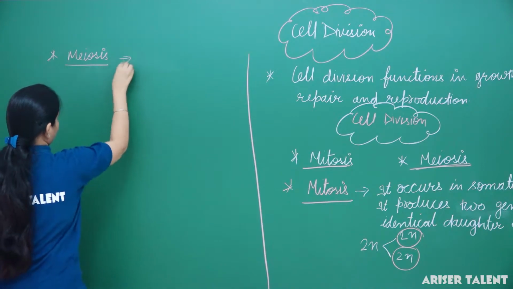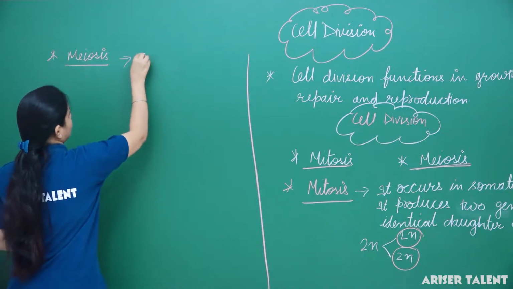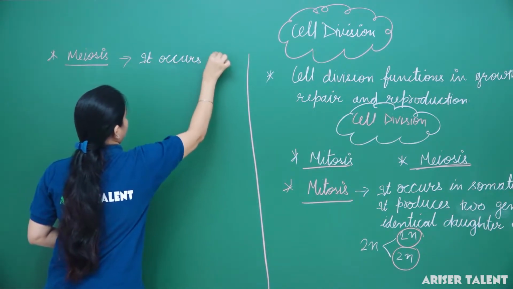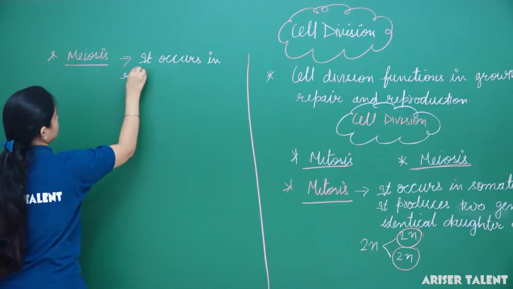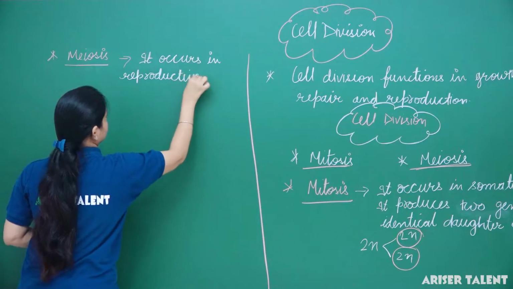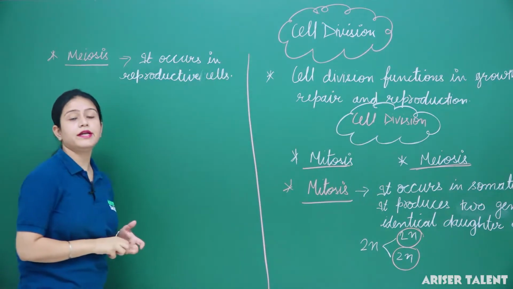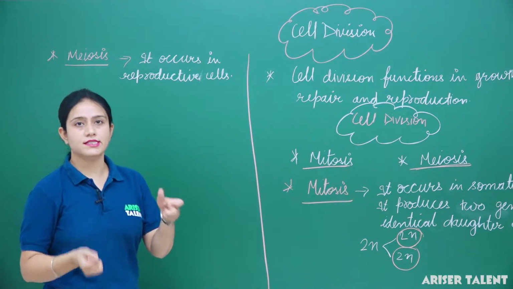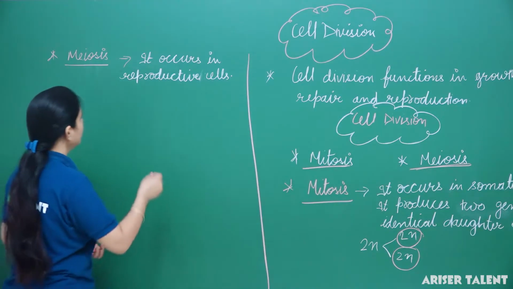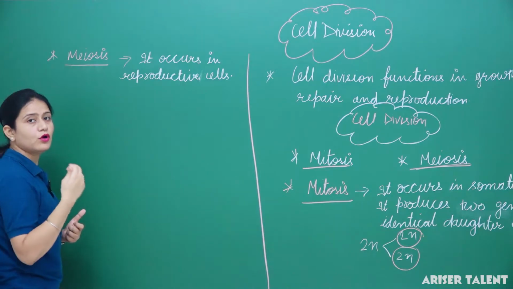Okay. What is meiosis? Generally it occurs in reproductive cells. It occurs in reproductive cells and generally it produces 4 daughter cells in which the chromosomes are half in number of the parent cell. It forms sex cells like sperm or ova.